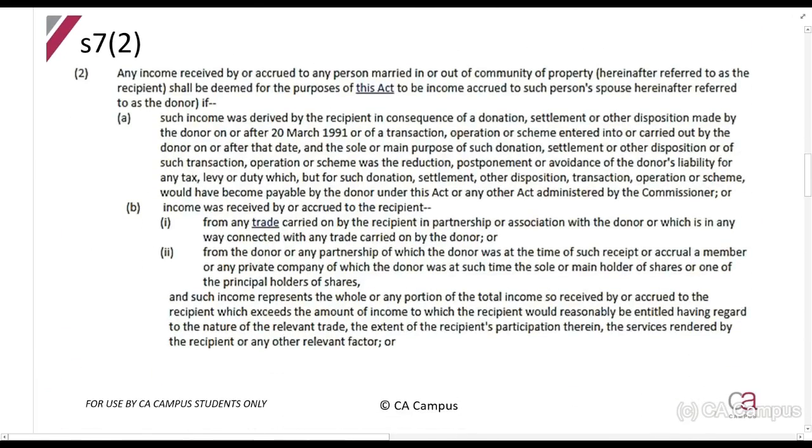Right, so here's our first section that we have to talk about, Section 7.2. Now, part of this is excluded from the syllabus, but it's an important section to see. Part of it is included, so we're going to just talk about Section 7.2. Section 7.2 is a section that applies to spouses. Right, so it says, any income received by or accrued to any person married in or out, I want you to see that, in or out of community of property, hereinafter referred to as the recipient, shall be deemed for the purpose of this Act to be the income accrued to such person's spouse, referred to as the donor, if.